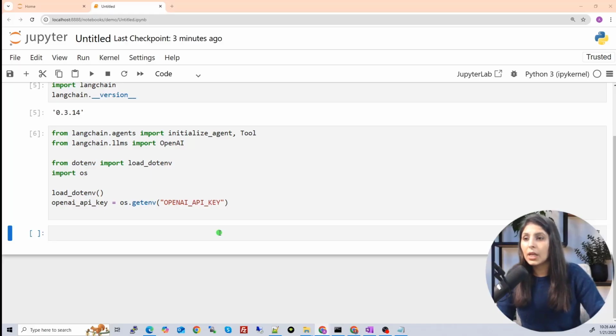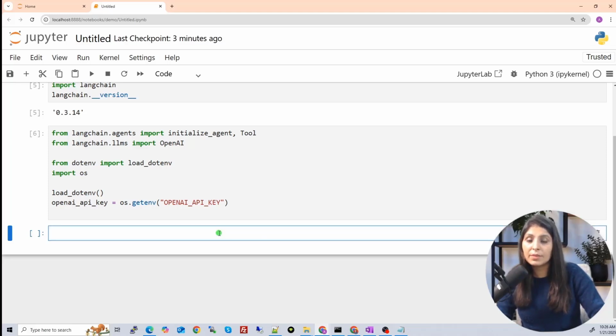Now let's start by creating a tool. First, I'm showing you how to create a tool which can perform web search. There are various tools for that. In my previous video, I showed you how to use SERP API. SERP API is also a web search tool using which you can perform a search on the web and get the results. Today we are using a different web search tool, which is DuckDuckGo.